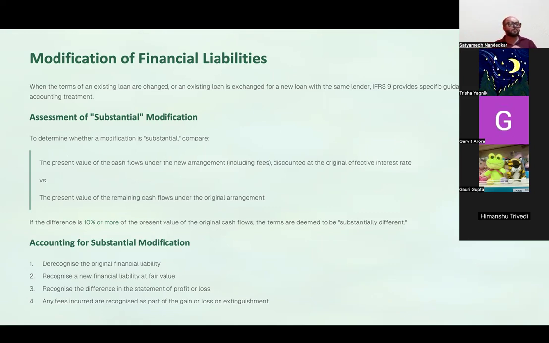Now, what does that mean? Let me give you a basic context. You had an old loan and you were facing some difficulties in the payment of that loan. You made the payment of one installment, but अभी आपको दिक्कत जा रहा है. So you approached the bank and you said, give us 1 year relaxation from paying the interest and principal, and from the end of year 2, charge us interest and make us pay the principal once again. थोड़ा rate वेट आप change कर दो. So you are making certain modifications to the terms and conditions of the loan.